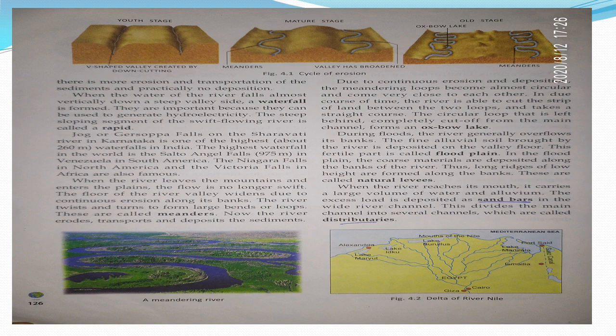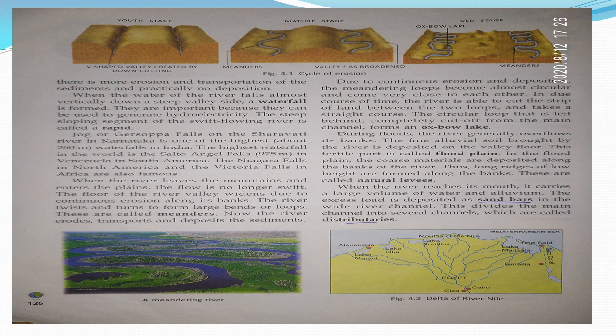So, when the river reaches its mouth, this is the third stage or old stage. When the river is about to finish its journey, it reaches its mouth, it carries a large volume of water and alluvium. The excess load is deposited as sandbars in the wide river channel. This divides the main channel into several channels, which are called distributaries. Means here the river divides into several channels. Okay, children. So when the river is divided into several channels, they are called distributaries.